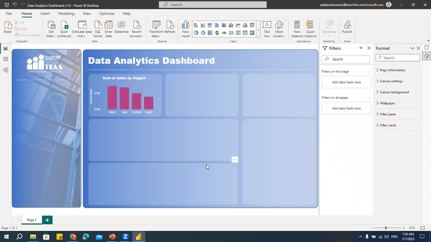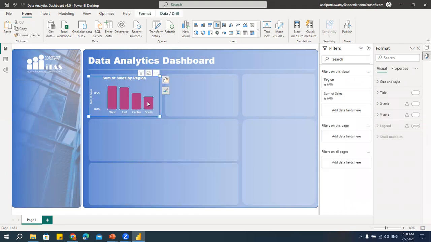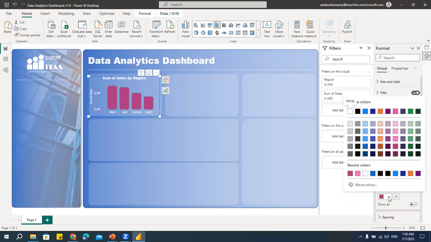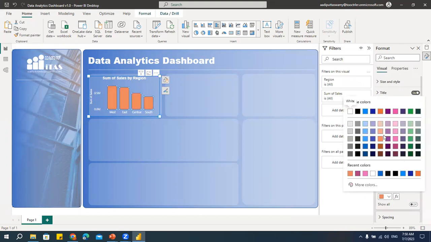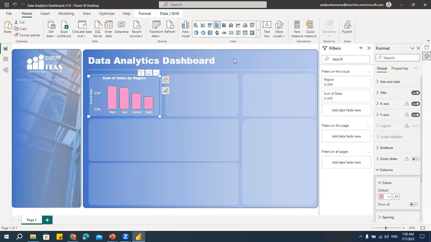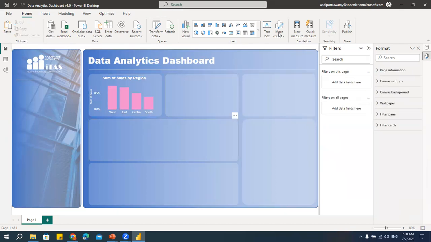Just keep it like this. If you think there are any other nice colors, you can keep. I'm not happy with this color. Let me change this color. Choosing color is very complex. It's a very difficult task. Okay, let's keep it like this.